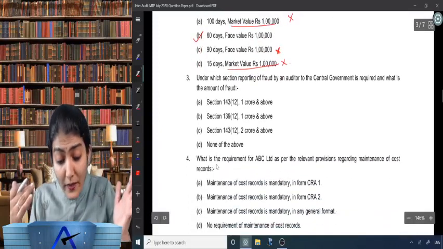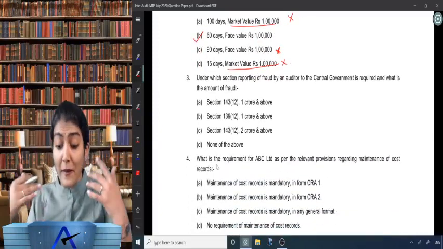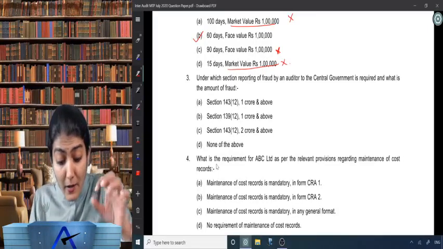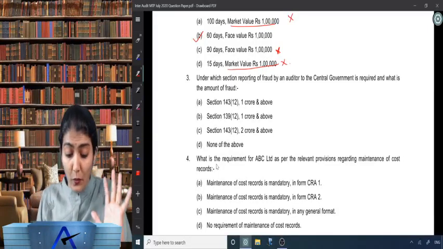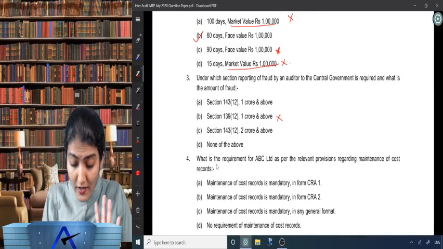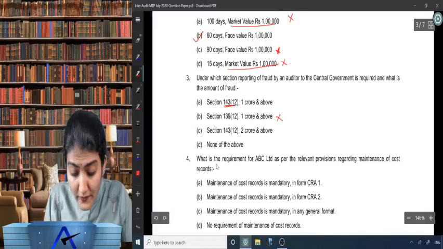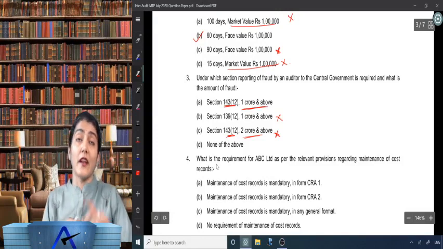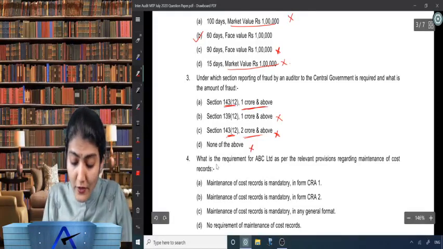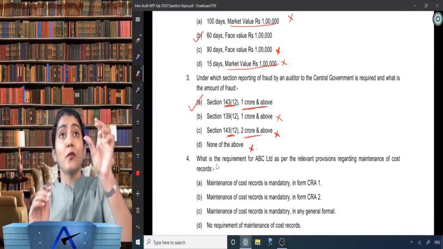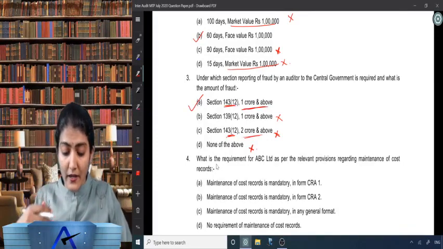Okay. Under which section is reporting of fraud by an auditor to the central government required, and what is the amount of fraud? Right, so 139(12) is anyway not right, and none of the above is also not right. So 143(12), and then 1 crore and above or 2 crore and above. There is no 2 crore and above over there. It is 1 crore and above, so none of the above is also not there. Right, so A is the correct option: section 143(12) and 1 crore and above.